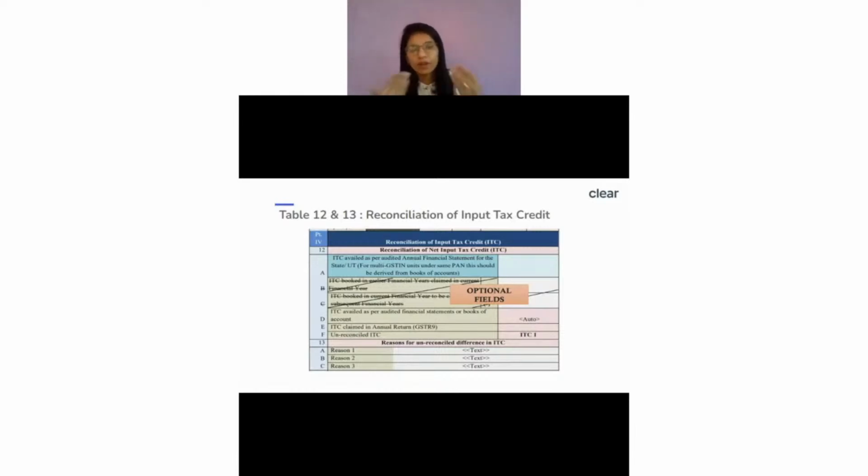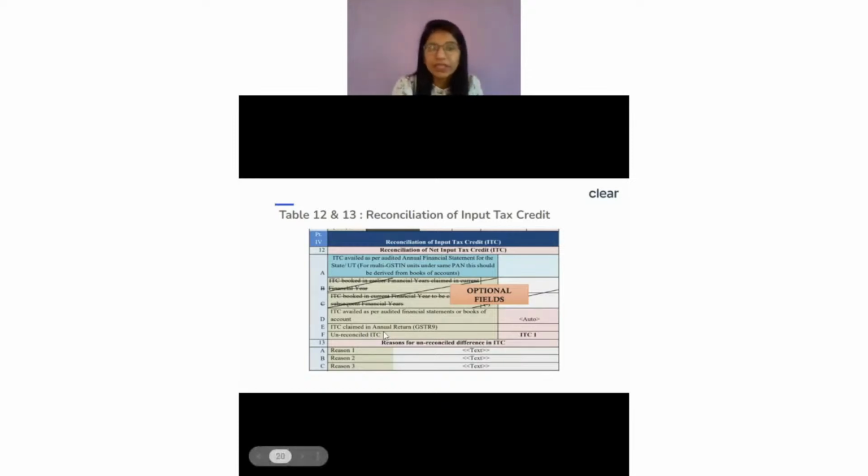Similarly, we have already claimed the ITC. We have already reversed some ITC as per GSTR-9, right? In GSTR-9, we have already shown in table number 6 what is the ITC which was claimed. In table number 7, we have also shown what was the ITC reversed. So ultimately, table 6 minus table 7, the net ITC which we have claimed, we have to show over here in 12E.